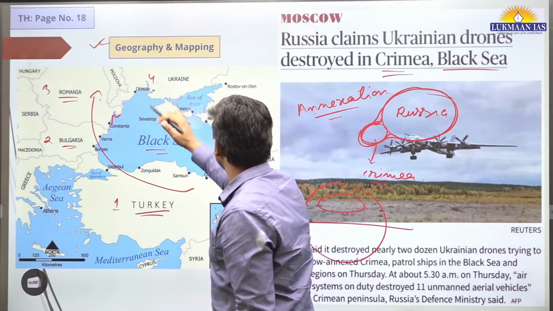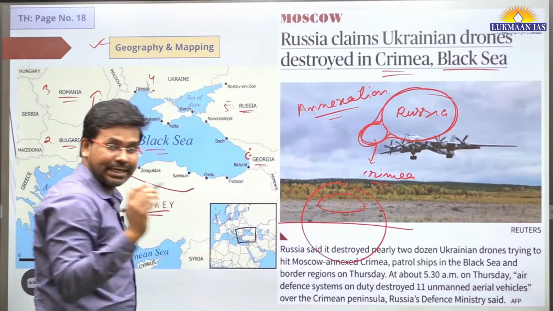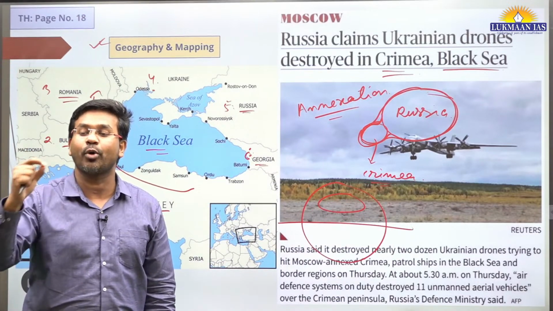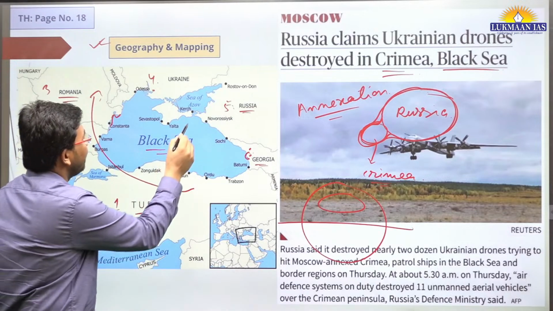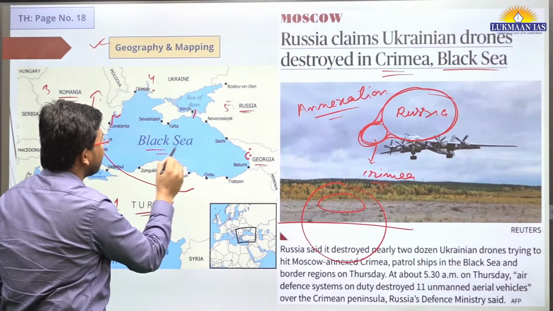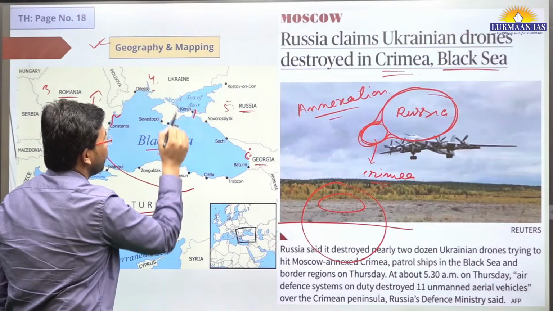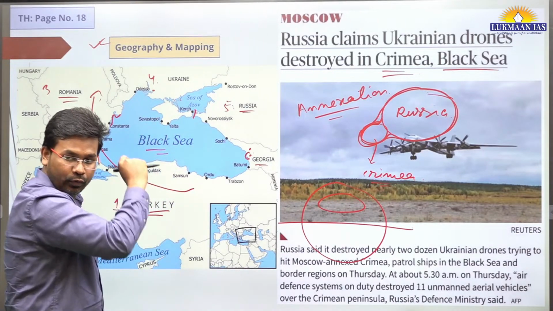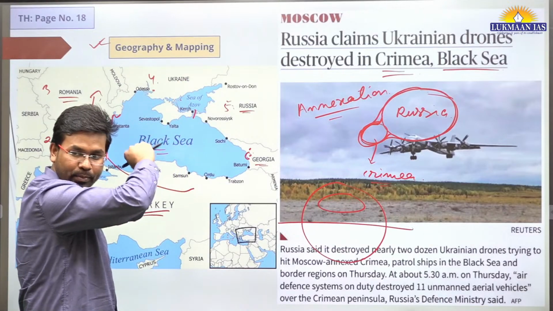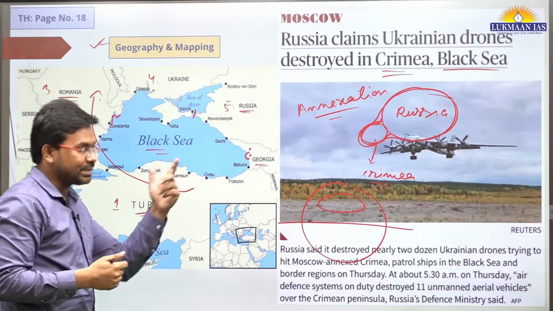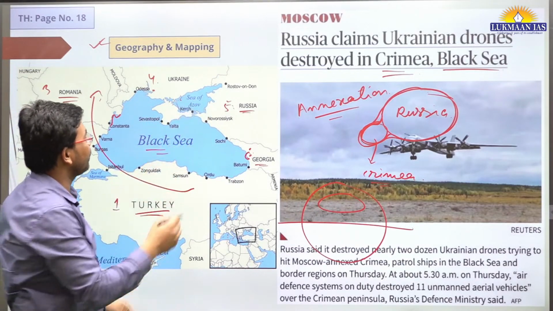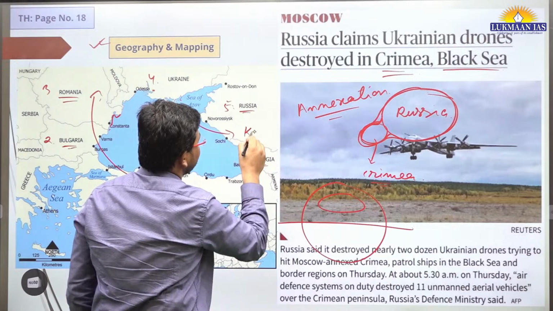So, what is a strait? In geography, a strait is a narrow channel of water that connects two water bodies. For example, this is a narrow channel of water that connects the Black Sea with the Sea of Azov. Through that channel you can go from the Black Sea to the Sea of Azov using, let's say, a boat. That is simply known as a strait. So this is the Strait of Kerch.